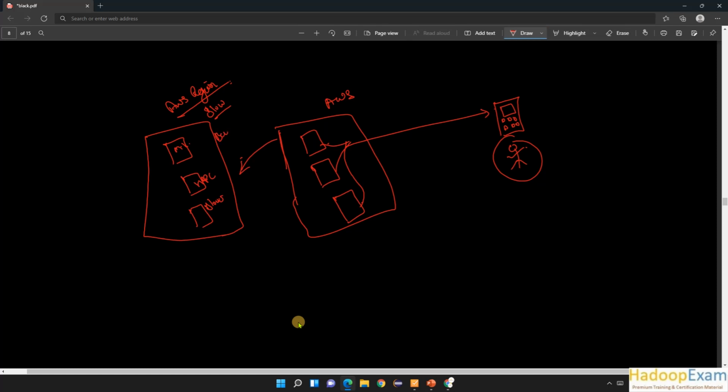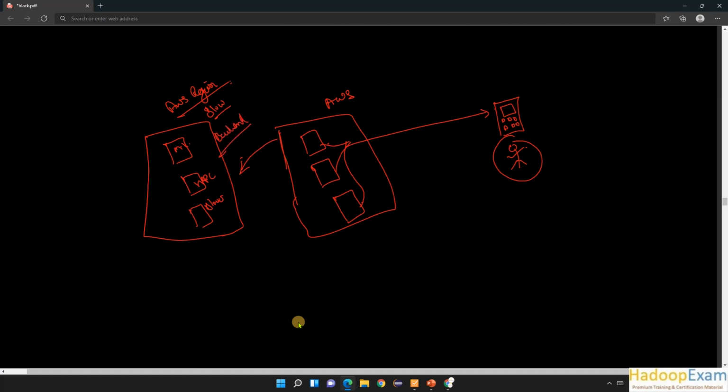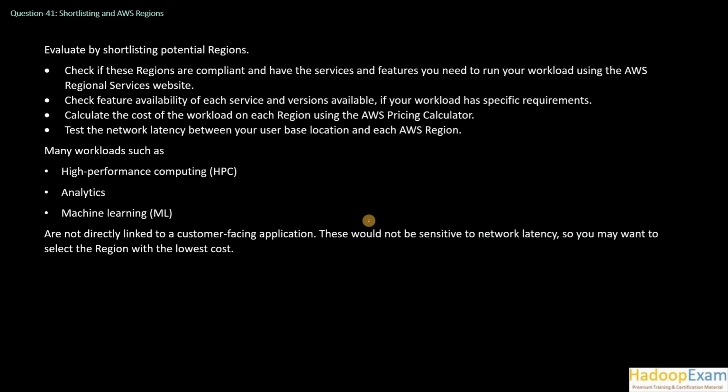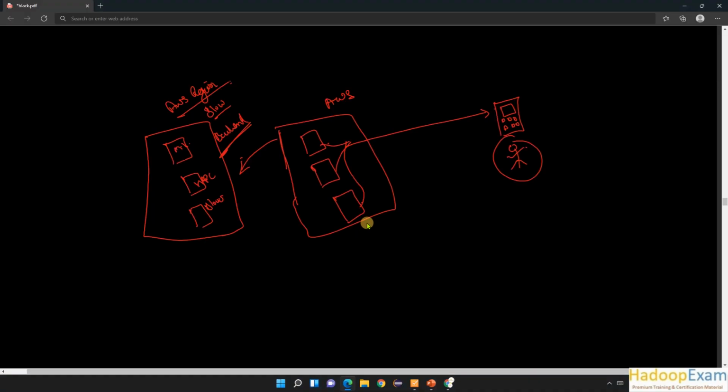So this is a backend and does not need to be latency sensitive in processing. While deciding such a thing, this will not be sensitive to network latency, so you may want to select a region with low cost. This region would be low cost for you because many things are slow here, so it's low cost and higher latency, and that's fine.